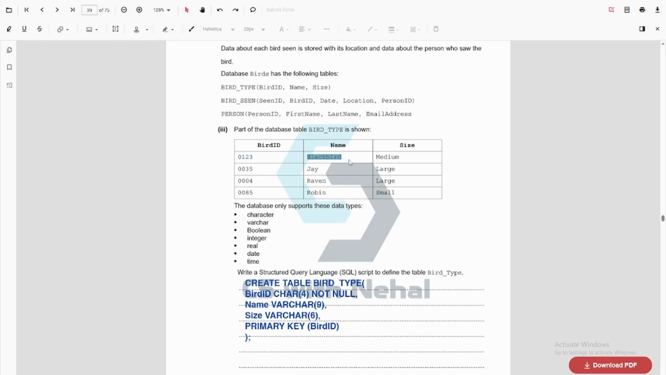And then we have name. This is a variable character. The highest number is 9. Then size, which is also a variable character. The highest number of characters is 6. And then we have a primary key of bird ID.